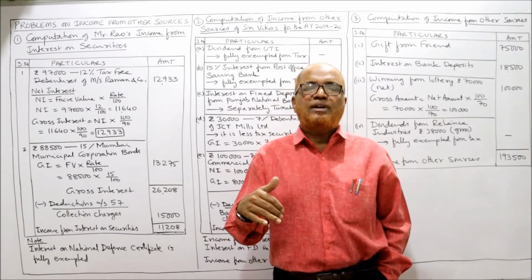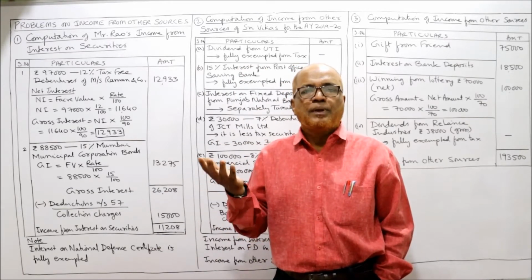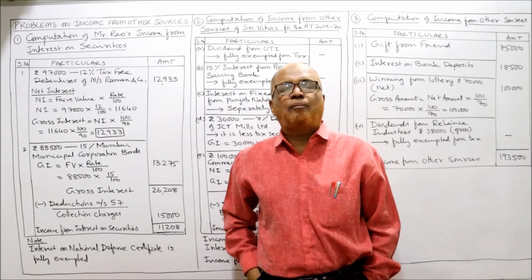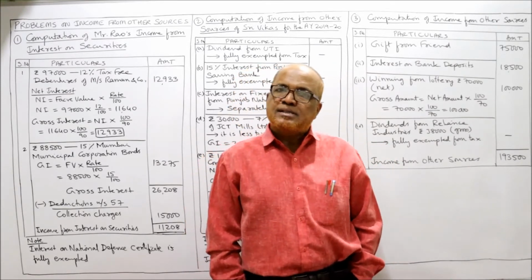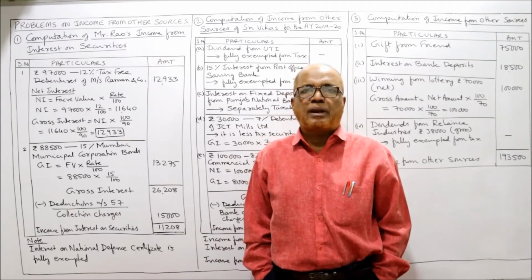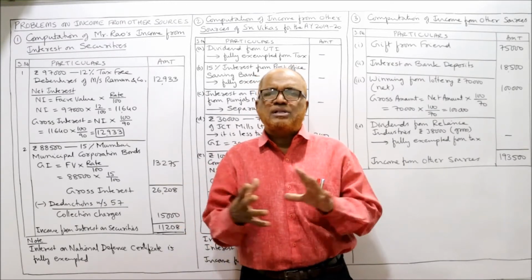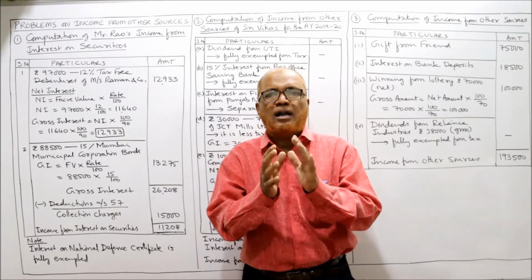The examples of such incomes are interest on securities, bank deposits, winnings from lottery, hire charges from letting of plant, machinery or furniture, subletting income, royalty, director's fees, and examinership remuneration received by teachers, etc. So many examples we can take that may come under this head.